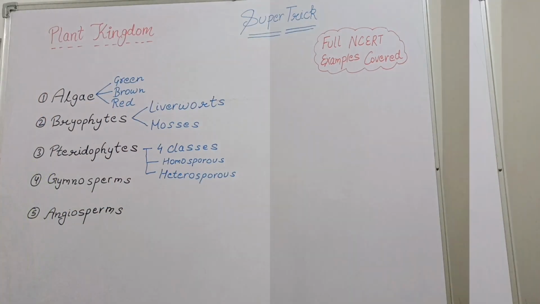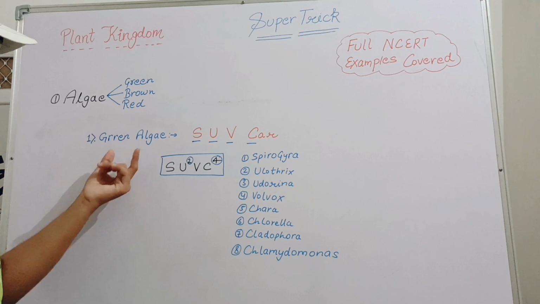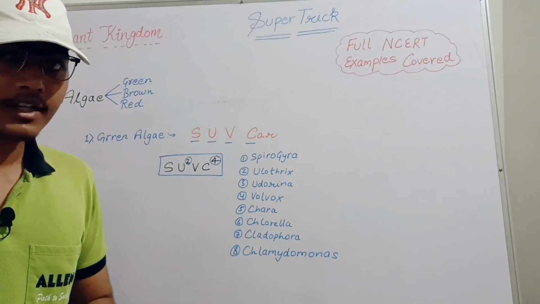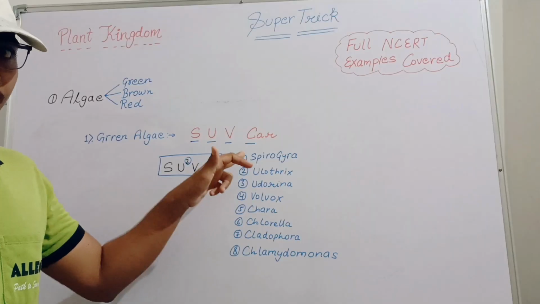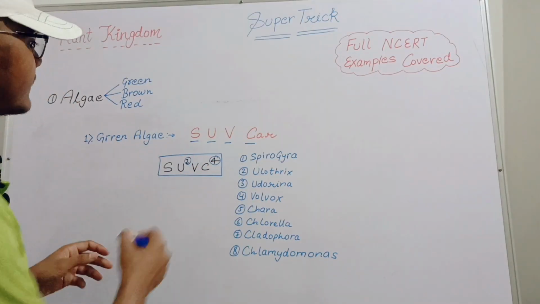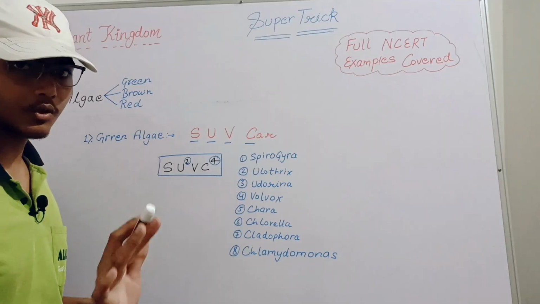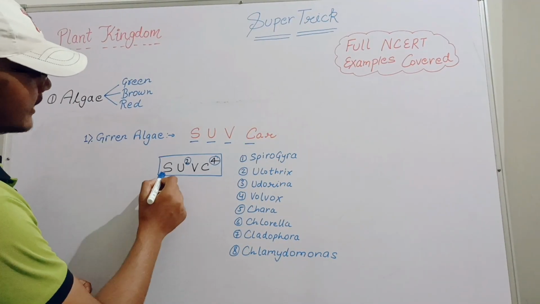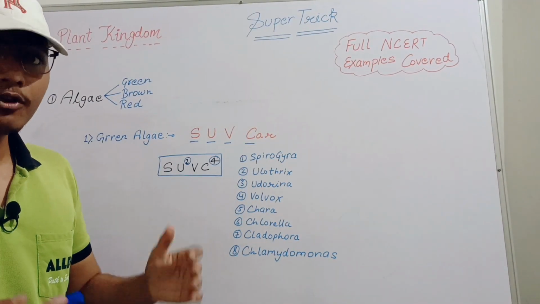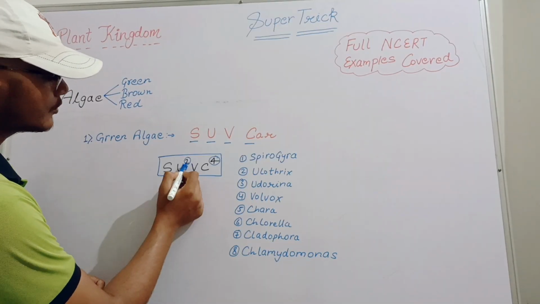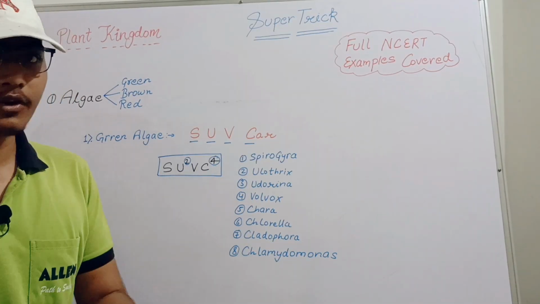So let's start. Guys, let's start with the first one, that is the green algae. And here the trick we will use is the SUV car. As you all know, the car name SUV is going to be our trick. Here we will separate the word: S, then U, then V, then C. As we arrange them in the order of our trick, S comes on the first word, U on the second, V on the third, C on the fourth. So we use the word 2 and 4, and our trick is going to be very simple.